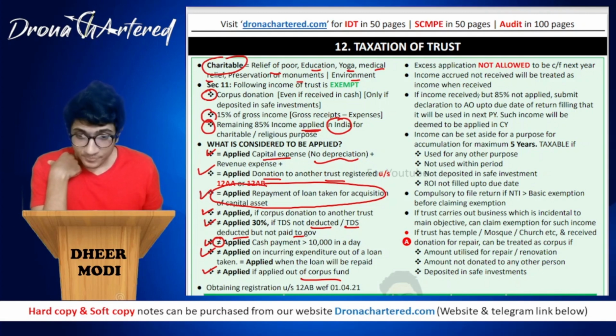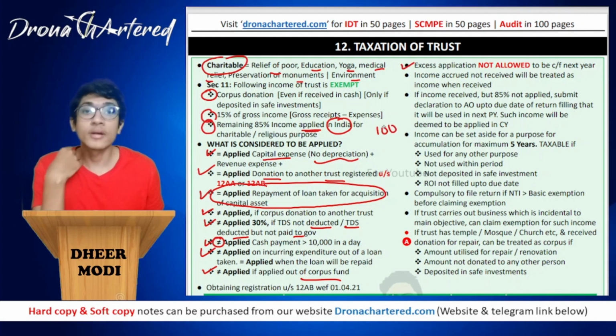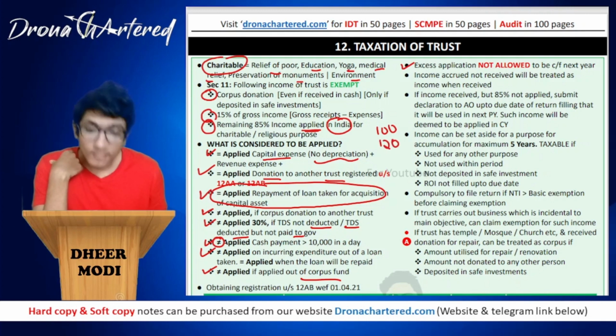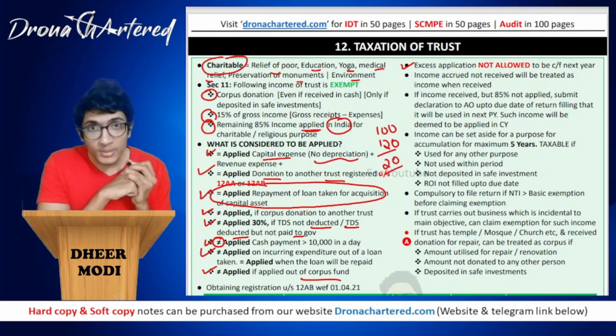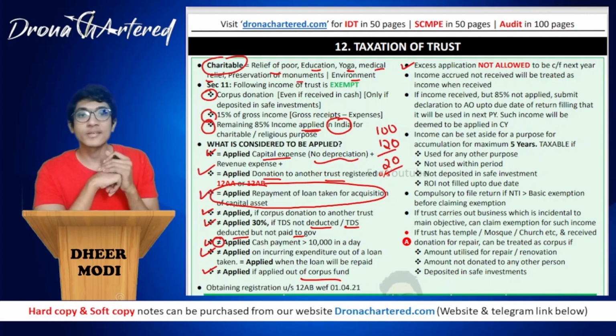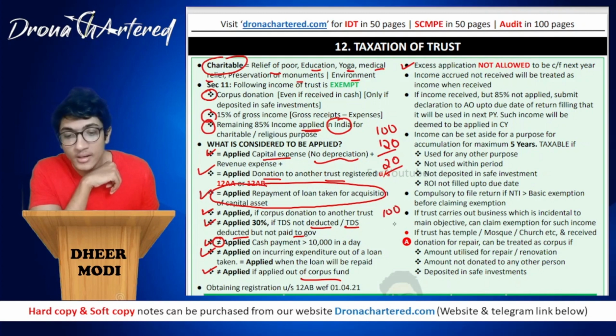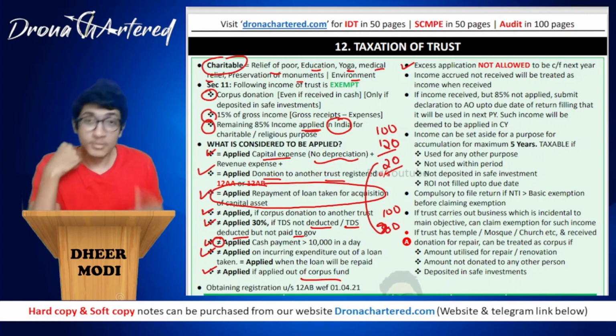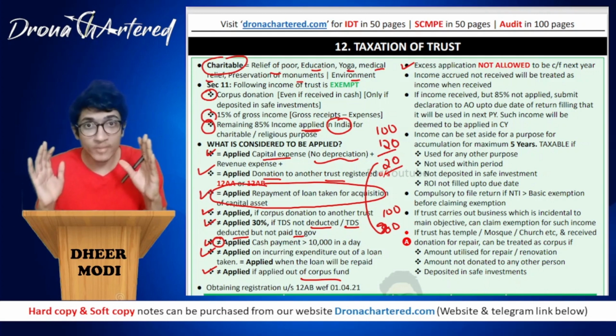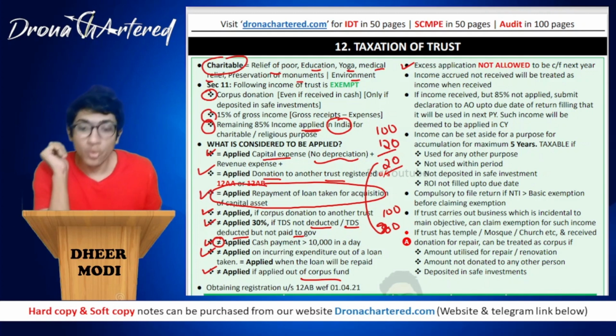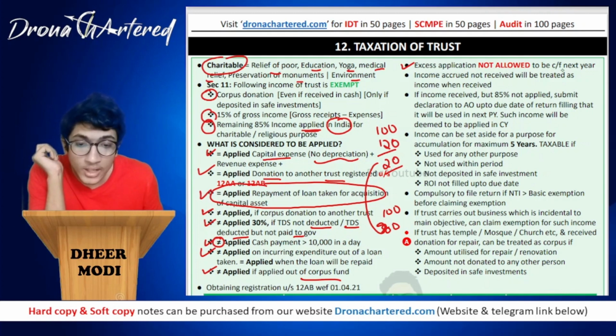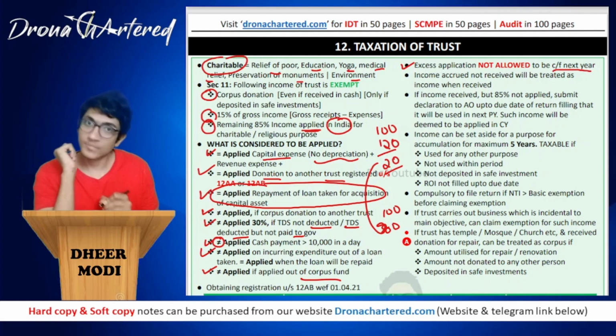Okay. Now your next point is any excess application. Any excess application means, for example, your income was 100 and during the year you applied 120. So this 20, you will not be allowed to carry forward. That is, this 20 I will use next year. Next year if my income is 100, I only need to spend 80 and this 20 I can use this year. No, this is not allowed. That means whatever application you have done in that year, that is done and dusted, that is over. So any excess application is not allowed to be carried forward to the next year.